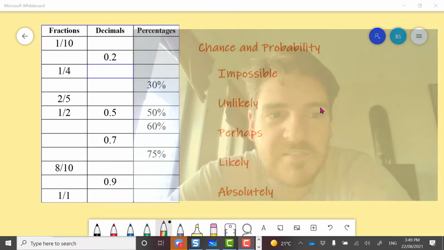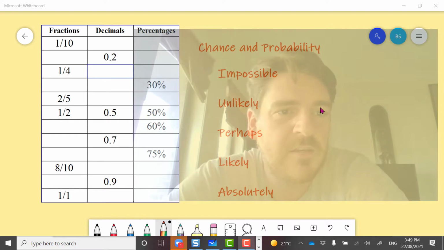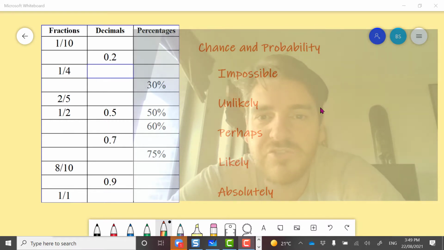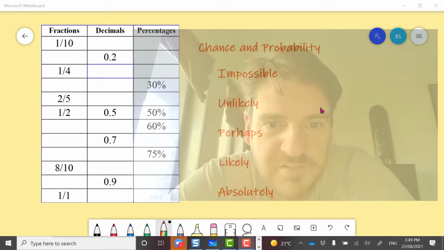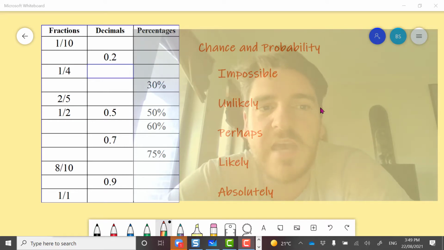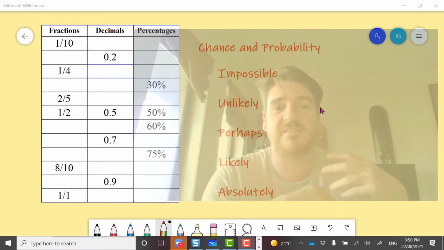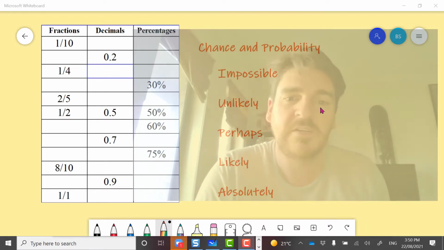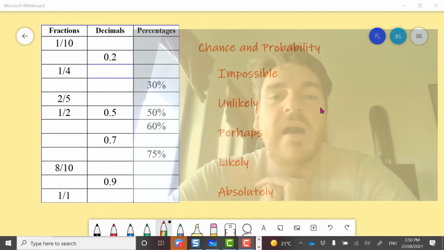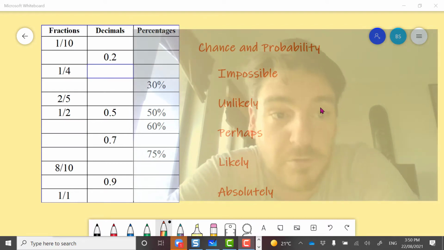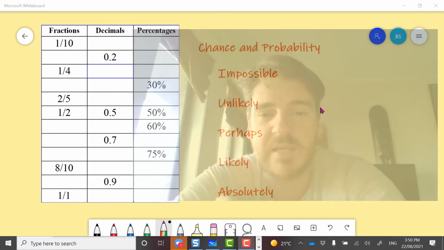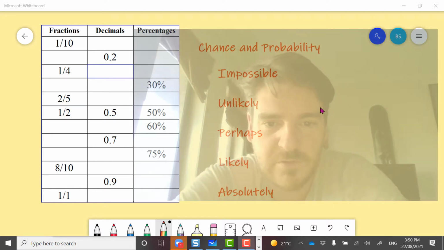Hey guys, today we're starting our new unit on chance and probability. So in the past, you would have looked at chance and probability from about prep grade 1 onwards, and you would have talked about it originally in terms like something is impossible. All right, so today Mr. Stone will turn into a unicorn. That would be impossible.